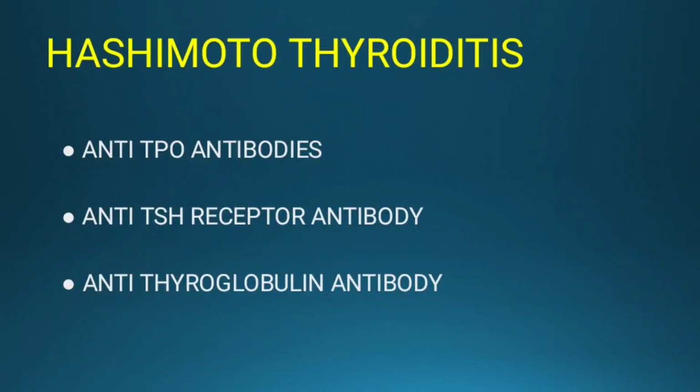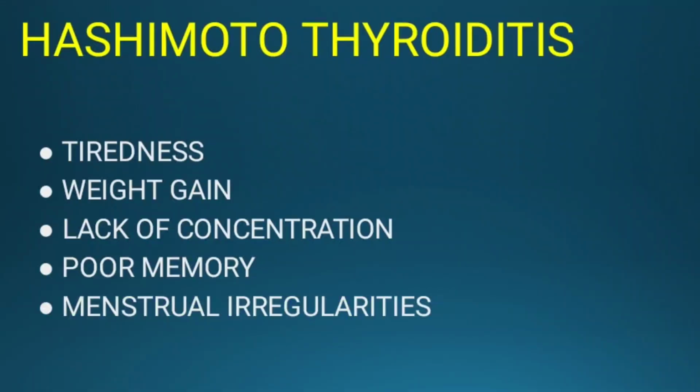What are the clinical features we see in Hashimoto thyroiditis? That is nothing but a hypothyroidism patient. It is a more common cause in females. The main clinical features are lack of concentration, fatigue, and weight gain. In females, menstrual irregularities will be there. Initially it will start with polymenorrhea, later turn into oligomenorrhea, and finally into amenorrhea. So menstrual irregularities can be seen in hypothyroidism. Weight gain and cold intolerance will be seen. All these symptoms, like lack of energy and lack of concentration, will be seen.